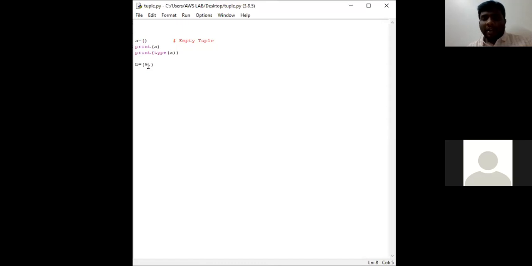If you are not mentioning comma, then B will become an integer variable. So the point to be remembered is, in a tuple, if you are having only one element, you need to mention comma also.